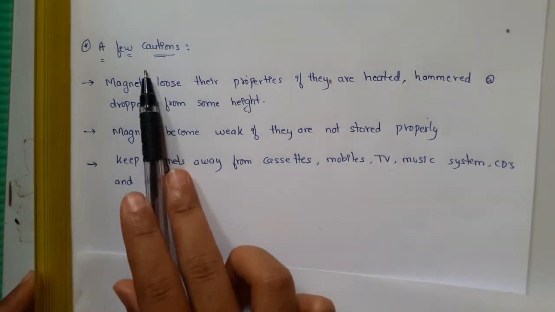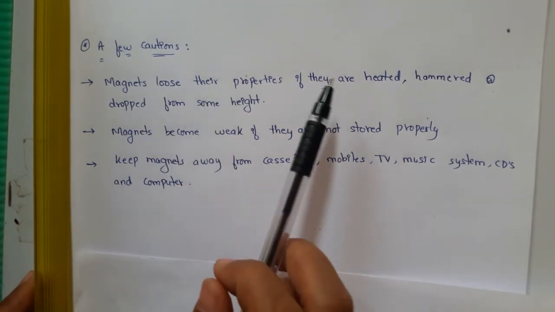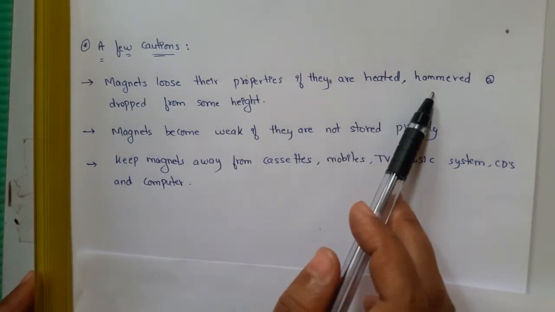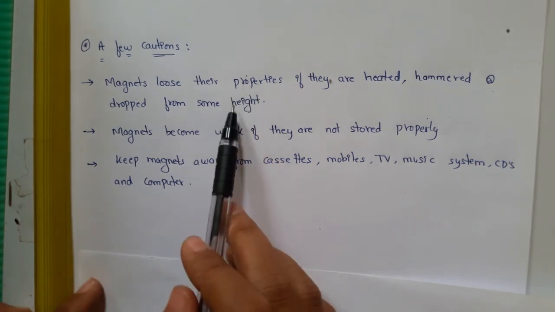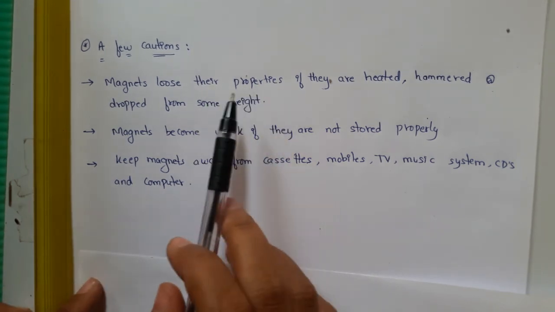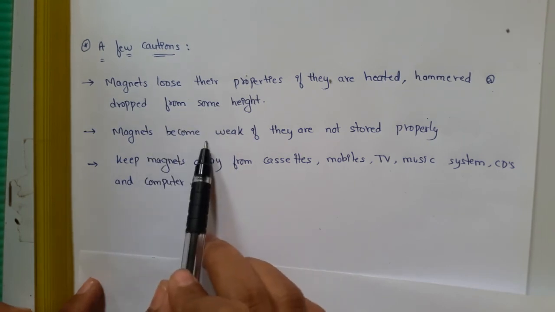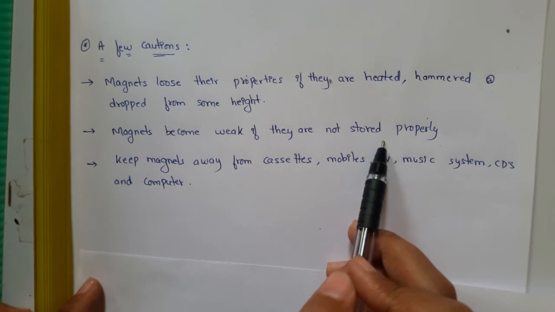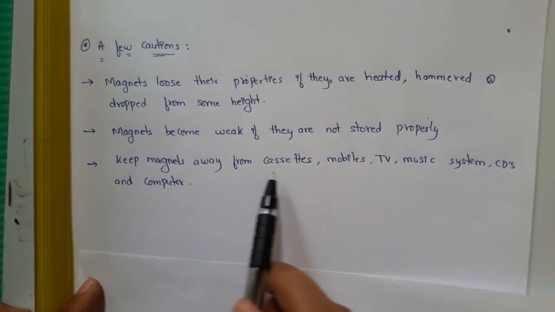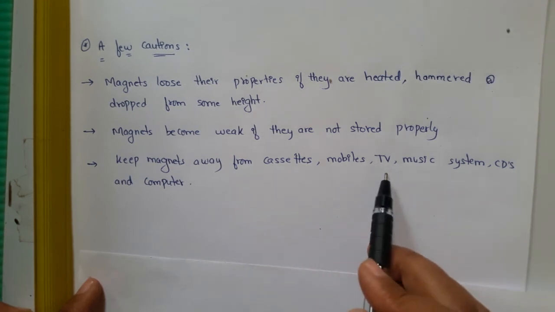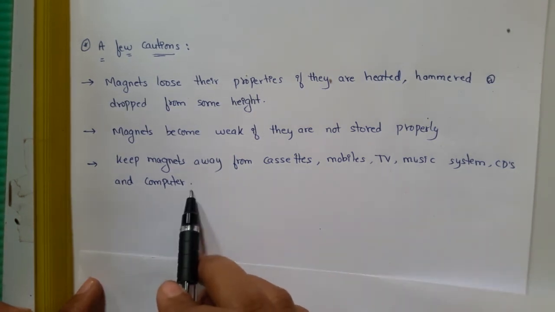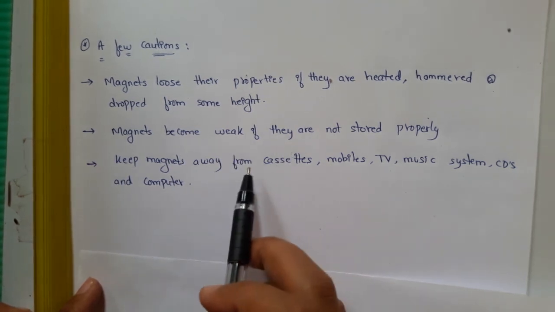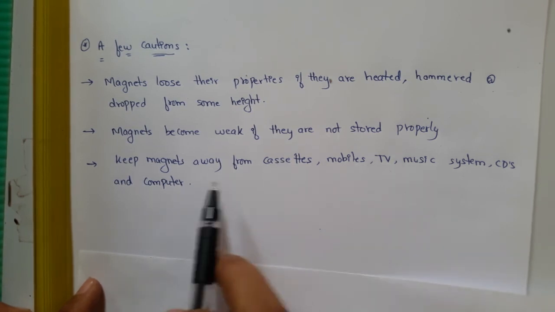At last, there are a few cautions which we need to take when using the magnets. Magnets lose their properties if they are heated, hammered or dropped from a height. So it loses the property and hence it will not be useful. So a magnet becomes weaker if it is not stored properly. Keep magnets away from cassettes, mobiles, TV, music system, CD, computer and other electronic devices, as it will cause an effect on these instruments and they may not work.